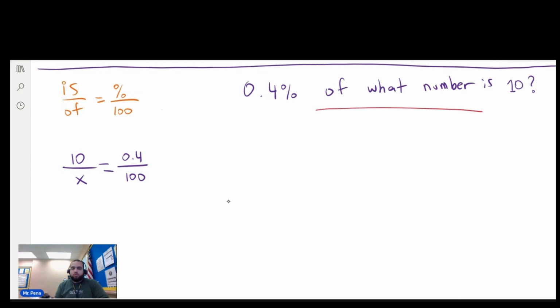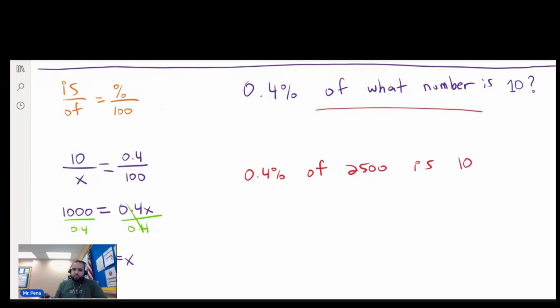And so now we go ahead and cross multiply. 10 times 100, 0.4 times x. Divide both sides. x equals 1,000 divided by 0.4, which is 2,500. So here's the answer. 0.4% of 2,500 is 10.